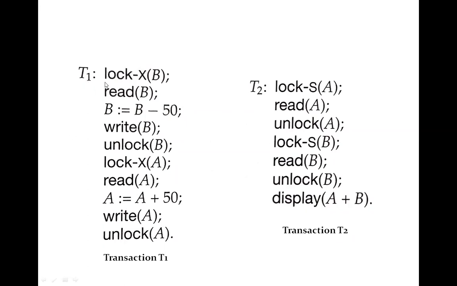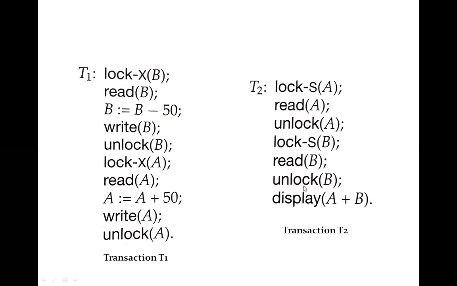First of all, T1 will ask for the lock on B so that it will be able to read B, and then it is going to deduct the amount and write the deducted amount in B, and then it is going to unlock B. Then it is going to lock A, read A, write A and unlock A. So the B amount is debited and the A account is credited. With this, the B amount will become 50 and the A amount will become 250.